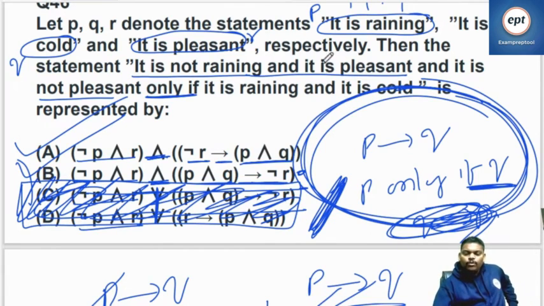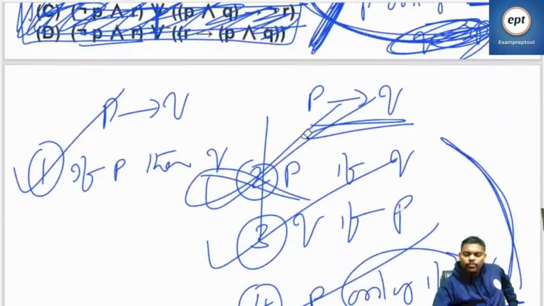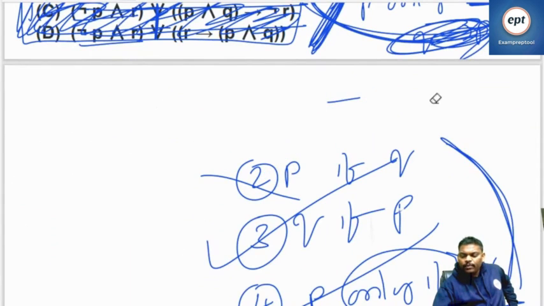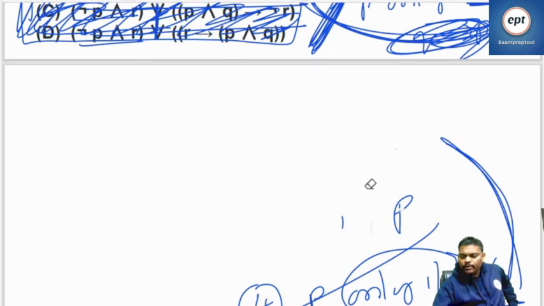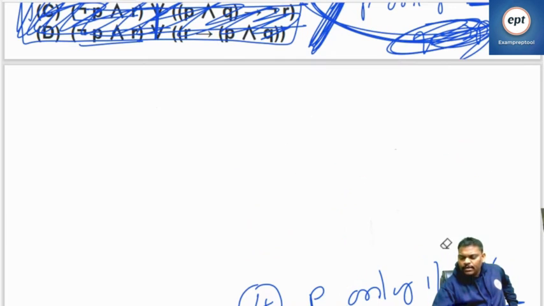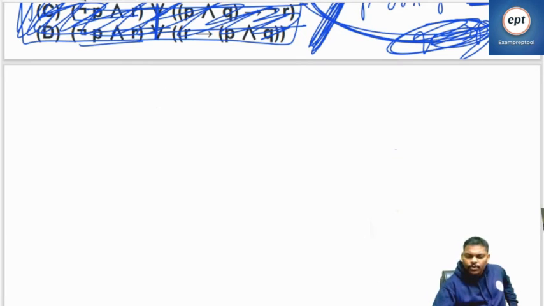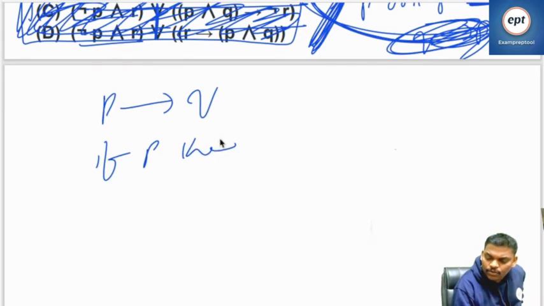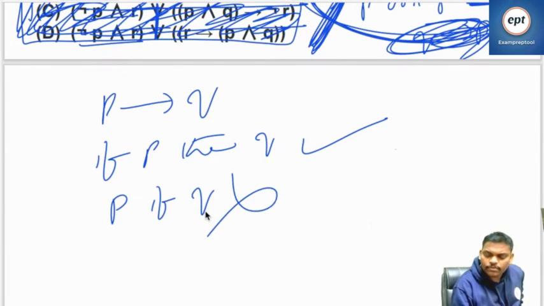So from this problem, can you please remember, P implies Q has so many ways of writing. Please see the class notes one time. I cannot say all the things here. If I keep on with one problem only, I can say. Just from this problem, remember one thing. P implies Q: if P, then Q. So P if Q is wrong.